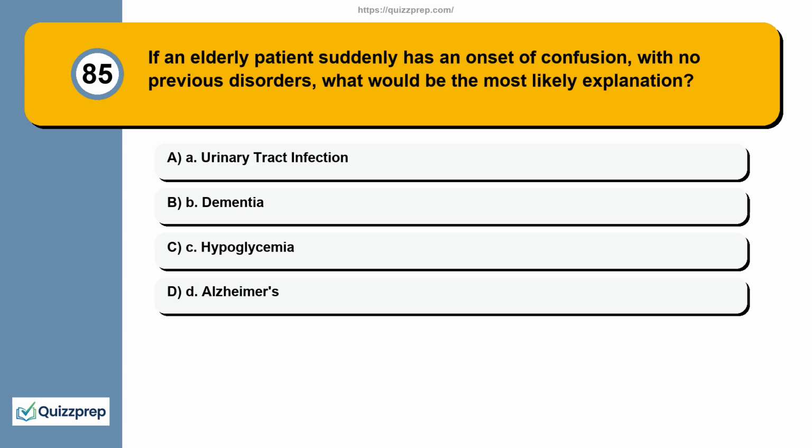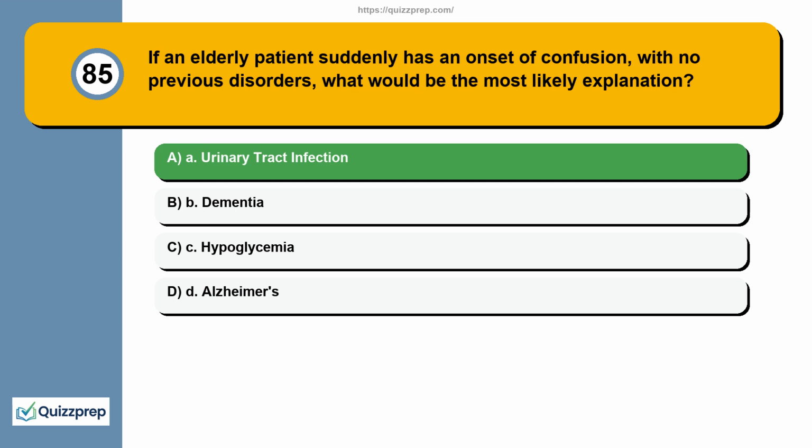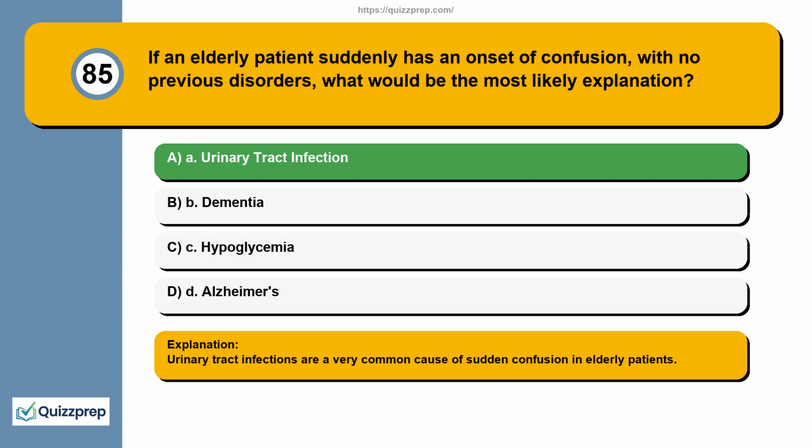Question 85. If an elderly patient suddenly has an onset of confusion, with no previous disorders, what would be the most likely explanation? A. Urinary tract infection. B. Dementia. C. Hypoglycemia. D. Alzheimer's. Urinary tract infections are a very common cause of sudden confusion in elderly patients.